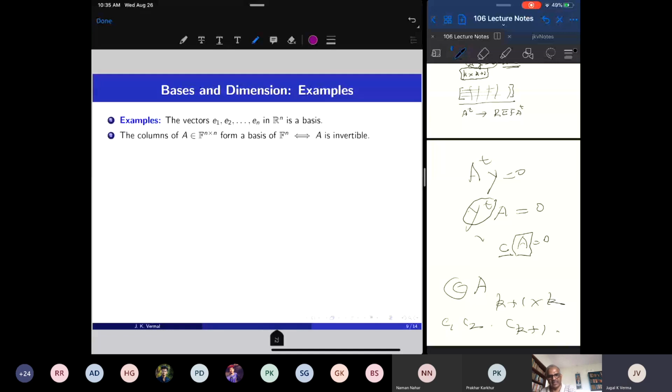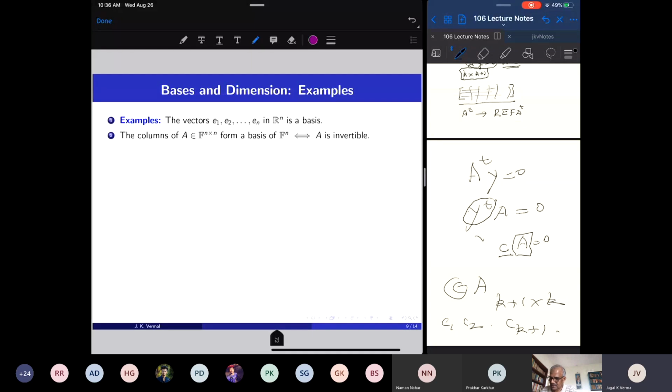R is one dimensional, because scalar multiples of a fixed non-zero real number produce the entire real line. So R is one dimensional. R2 is the linear span of E1, E2, which is two dimensional, and Rn is n dimensional.